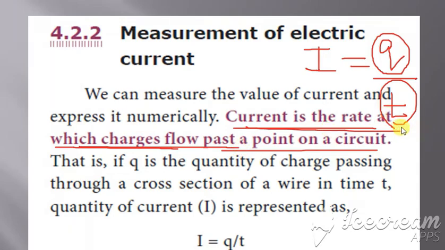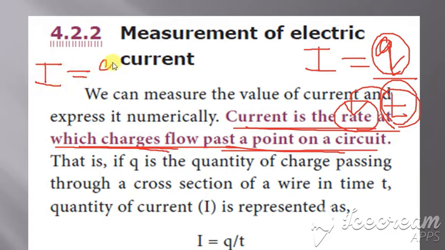Because of T, that is the time period, the word used here is rate. So the rate at which what is flowing? Charge Q flows at that point. Because I is equal to what? Q divided by T. So I = Q/T.